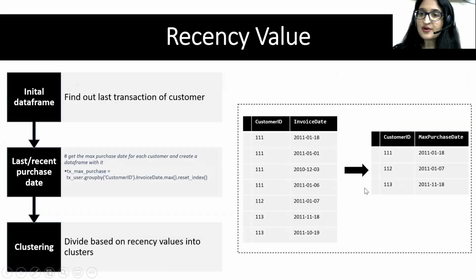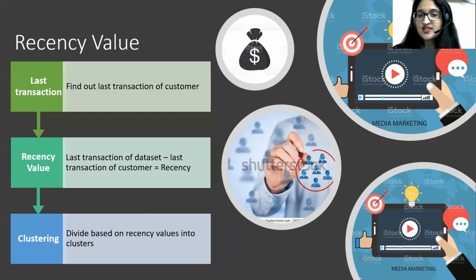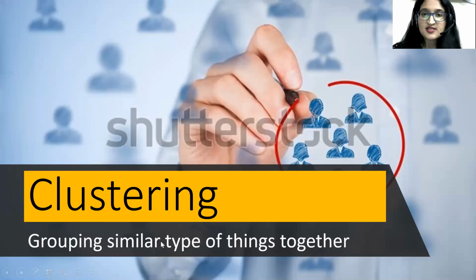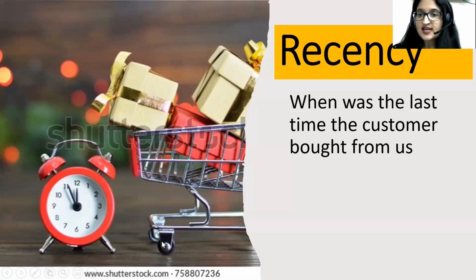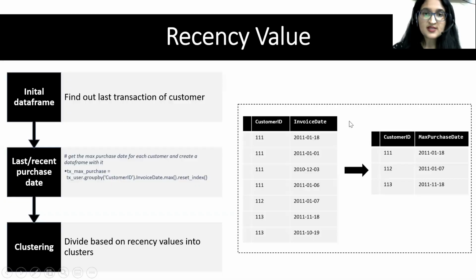So similarly, based on the recency values, we are going to group customers into clusters. So that was it. Recency is just showing when was the last time the customer bought from us. Now to get to this stage, you need to code. So I have written down the codes which you can directly use, with some tweaking here and there.